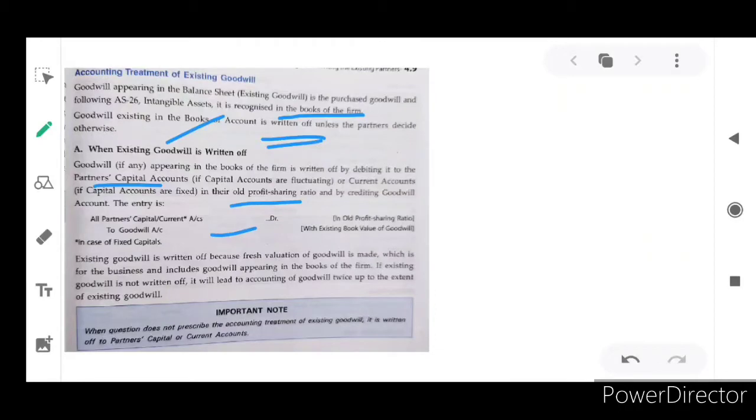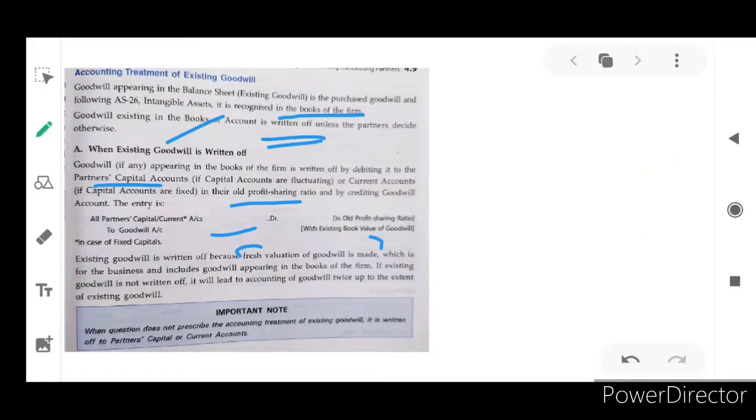Existing goodwill is written off because the fresh valuation of goodwill is made. That's why we write off the existing goodwill, which is for the business and includes goodwill appearing in the books of the firm.